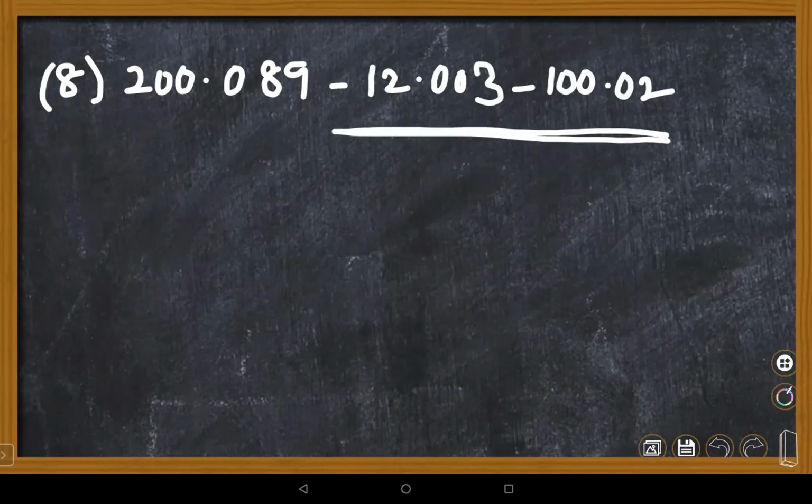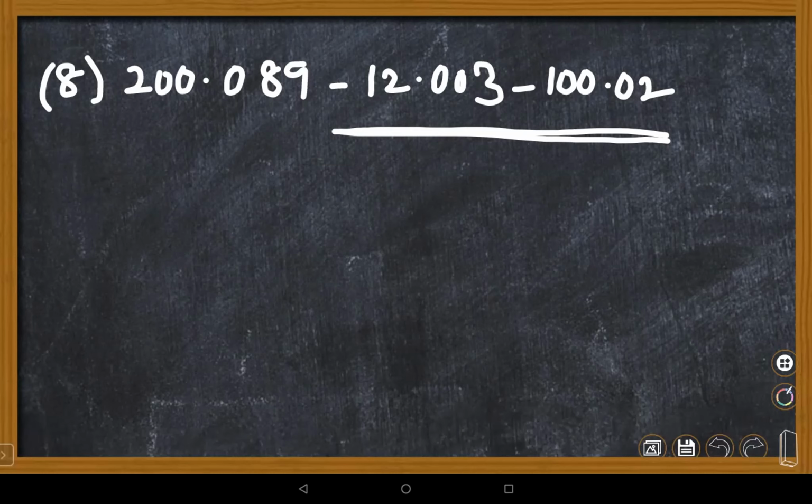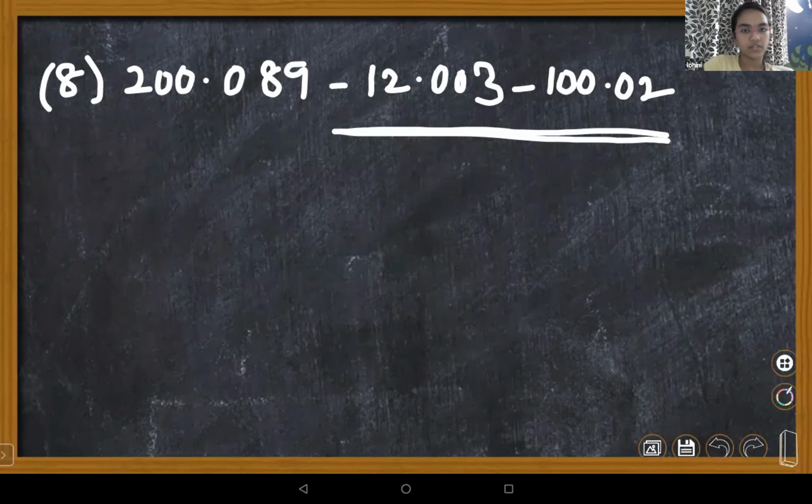So what should you do in this bit? Ma'am, don't tell. I'm not going to tell. I want to find out from my students. Lohini, what should I do in this bit? You have to subtract it. Yes, we have to subtract. What do we have to subtract here, Lohini? First, we have to subtract 12.003 minus 100.02.